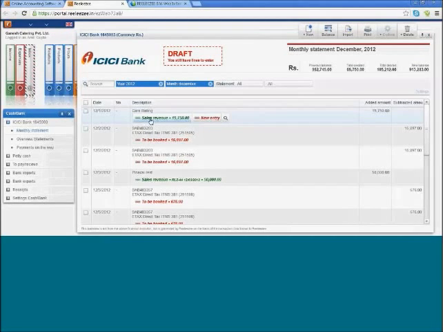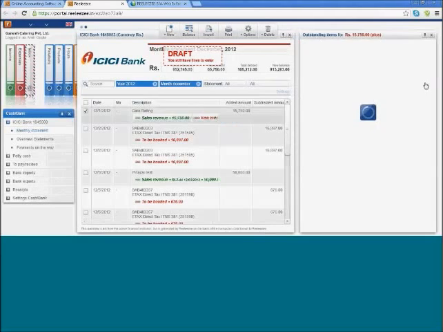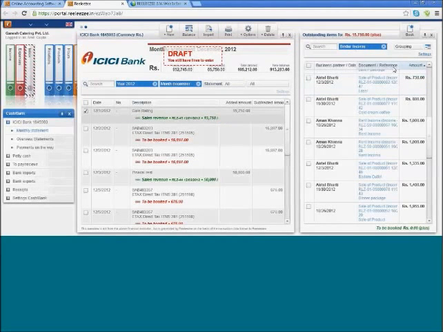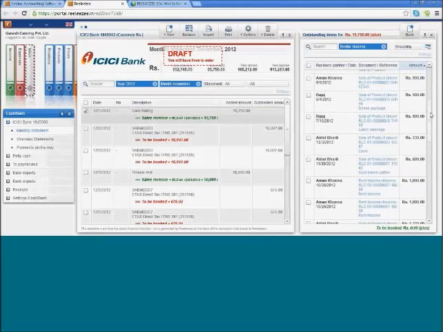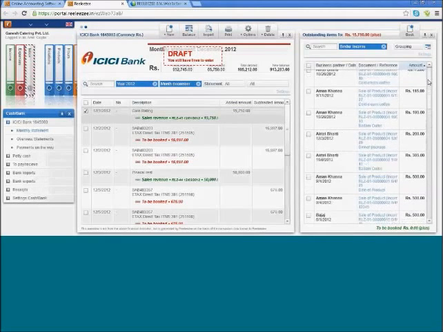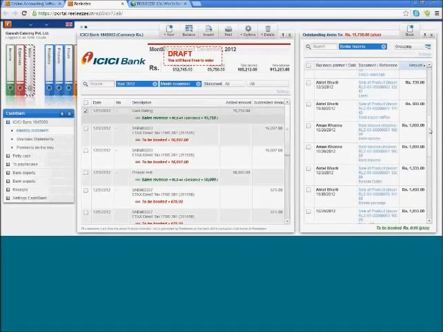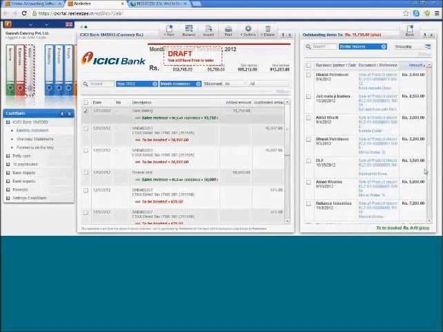So you can either click on this green option, or you feel that this is not a right entry, you can click on the search option, and it will choose from all the binder income, because this is a credit to our account, so it will match from the bank statement, and you can choose the line entry. So you can choose how the payment happened.